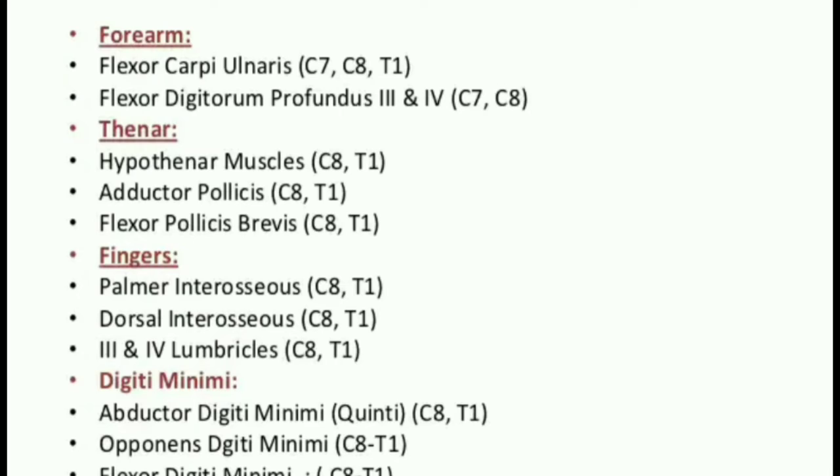these are the ulnar innervated muscles. In the forearm: flexor carpi ulnaris and flexor digitorum profundus. In the hand: the hypothenar muscles, adductor pollicis, flexor pollicis brevis. In the fingers: palmar interossei, dorsal interossei, third and fourth lumbricals, and the digiti minimi muscles: abductor digiti minimi, opponens digiti minimi, flexor digiti minimi.